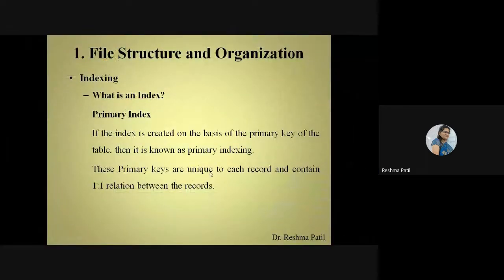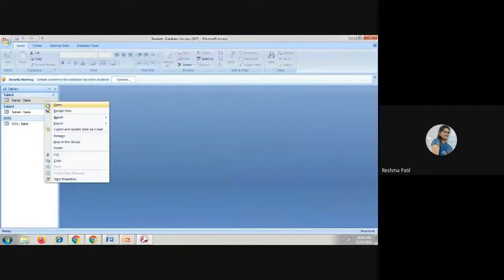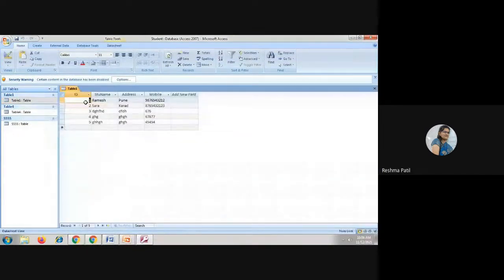These primary keys are unique to each record and contain a 1:1 relation between the records. 1:1 relation means, for this roll number 1 or ID 1, only one record is available. That's why it is called 1:1.